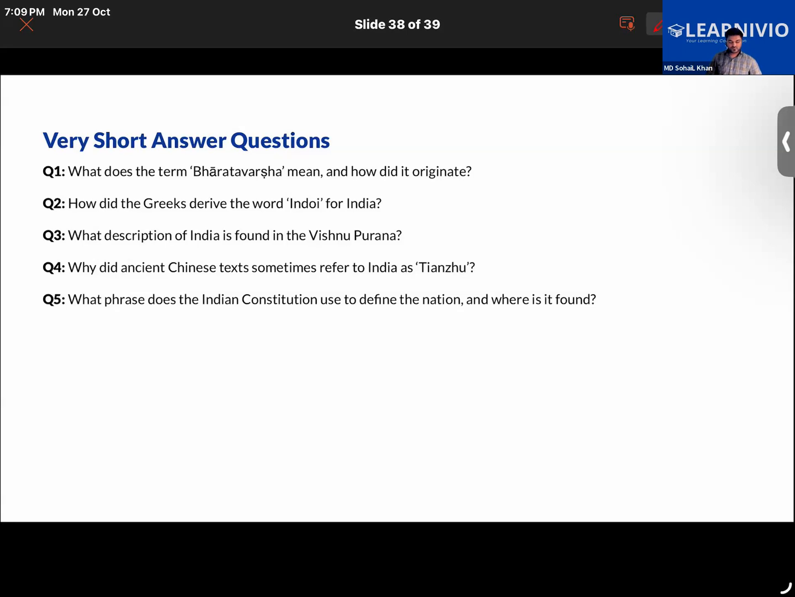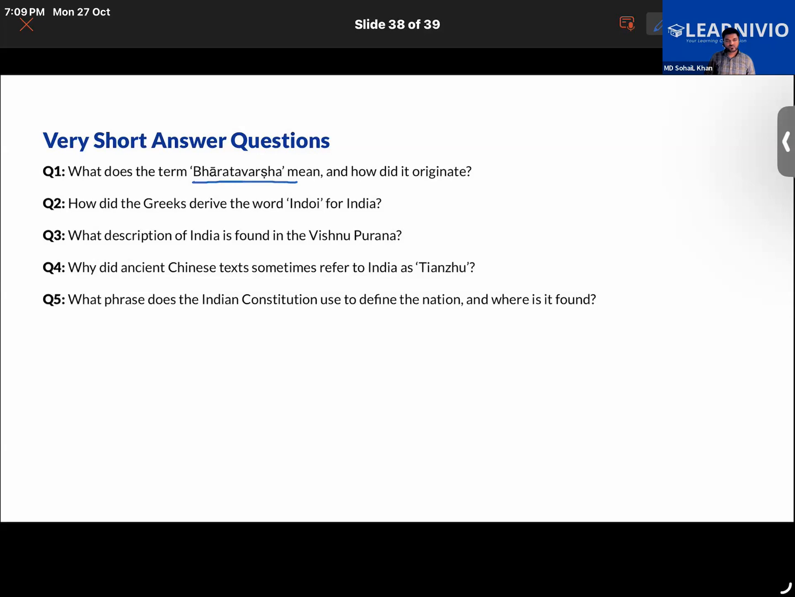No, you're mixing it up. Just what does the term Bharatavarsha mean and how did it originate? Originate means how did it come into existence? Like where do you find the word Bharatavarsha, and why was it called so? Continue.